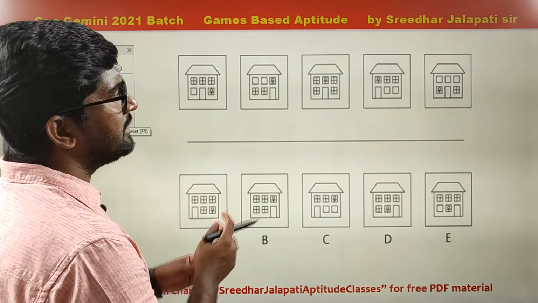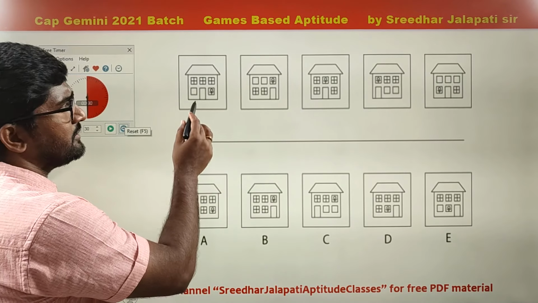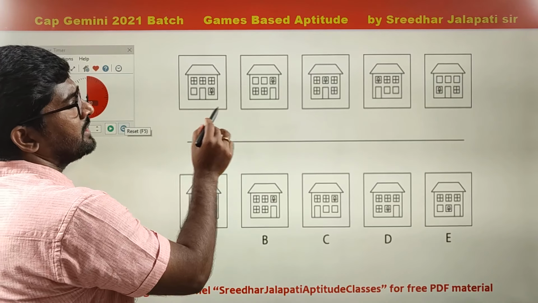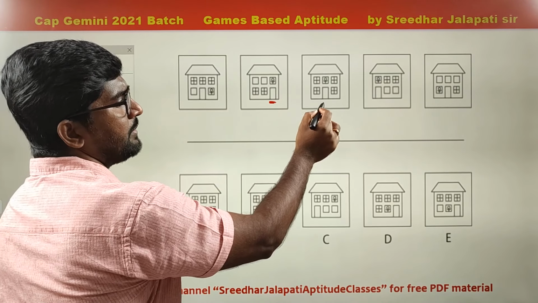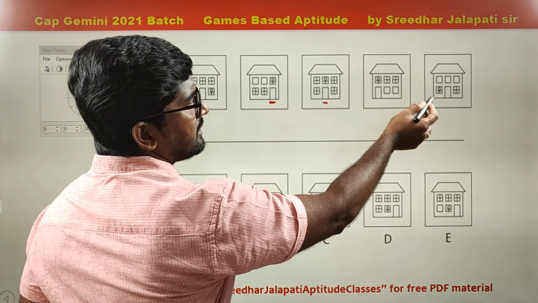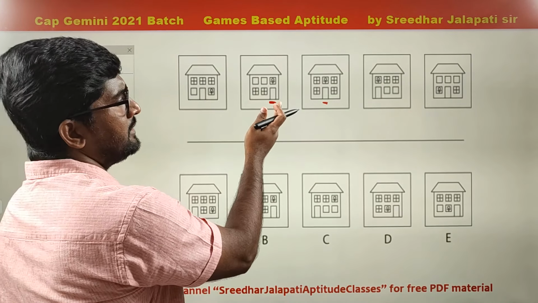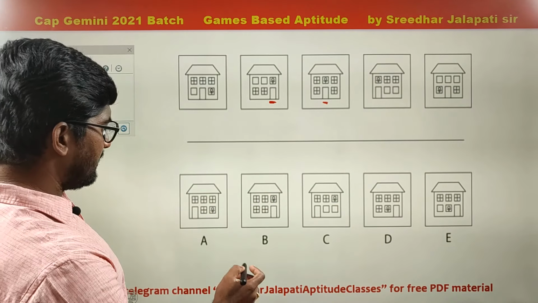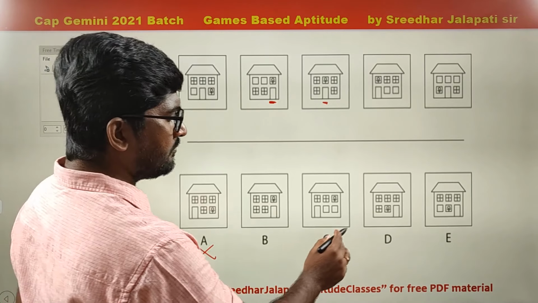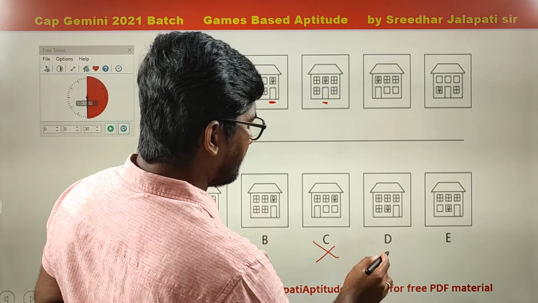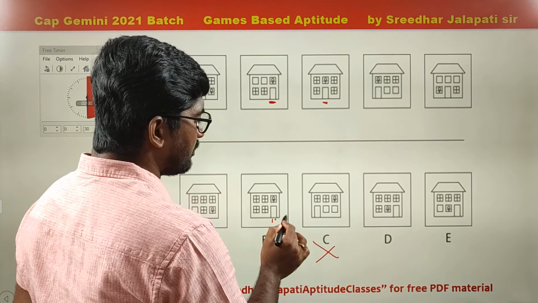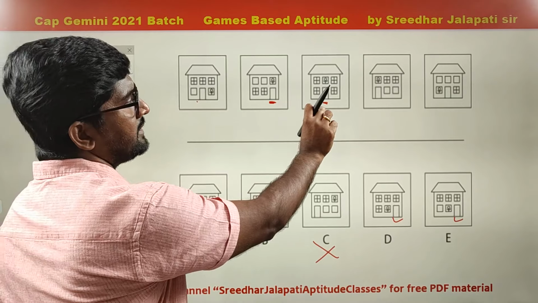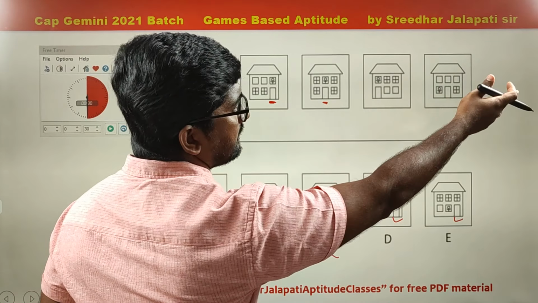Right. So here if you see a house with some windows. Now let us concentrate on the door first. It is in the center. Door is in the center in the first figure. Next shifted to right. Again has come back to center. Next left. Again has come back to center. So it is like center, right, center, left. Now center, next should be right. So door should be in the right side. Option A eliminate and option C eliminate. Right. So option B, D, E, in all those door is on the right side. Clear? Because center, right, again center, left, now center, next right.